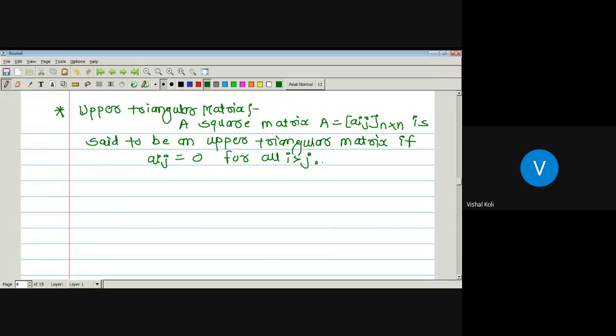So a square matrix A of order n is said to be an upper triangular matrix whenever the ij entry of the matrix is equal to 0 for each value of i greater than j. That is, if all the elements below the main diagonal line are 0.